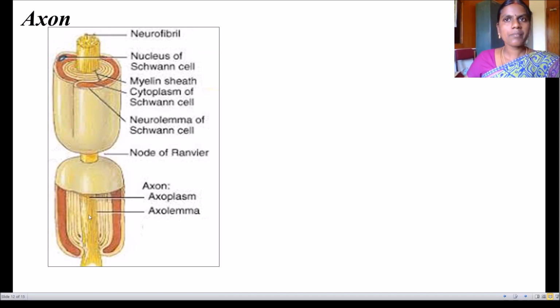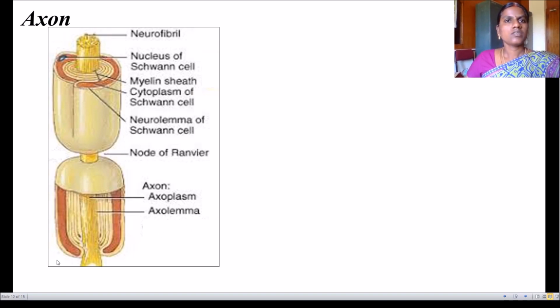The plasma membrane here, you can see, I told you that the central portion is called axoplasm. It is nothing but the plasma membrane of the axon. This is the plasma membrane of the axon. Similarly, this is the cytoplasm of the axon. This portion is called the cytoplasm of the axon and this is called axoplasm.